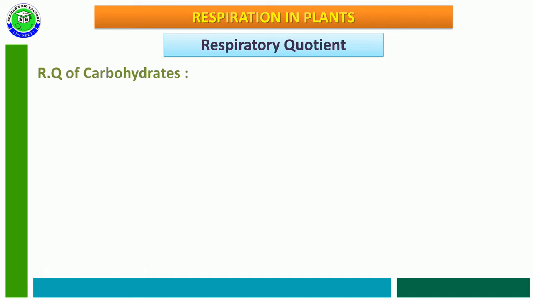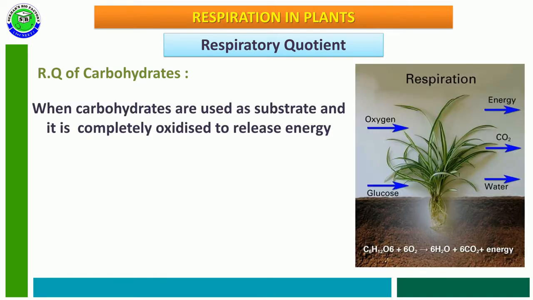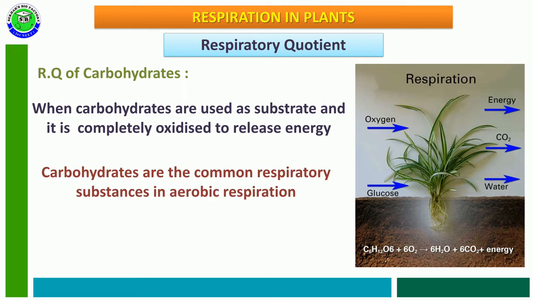RQ value of carbohydrates. When carbohydrates are used as a respiratory substance, they can be completely oxidized to release a large amount of energy. Carbohydrates are the common respiratory substances in aerobic respiration.